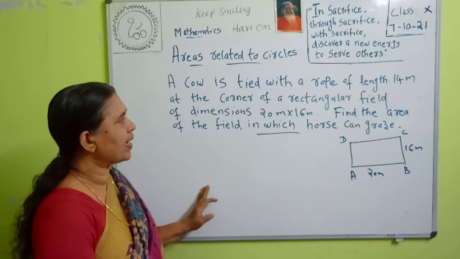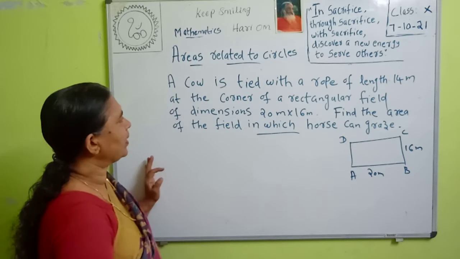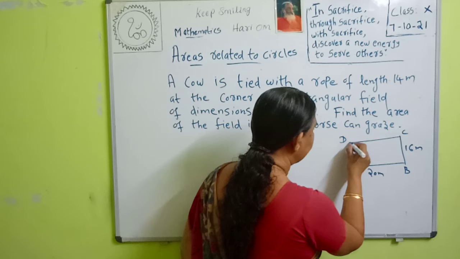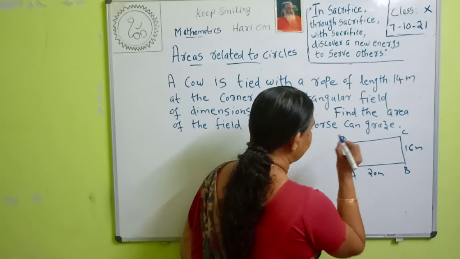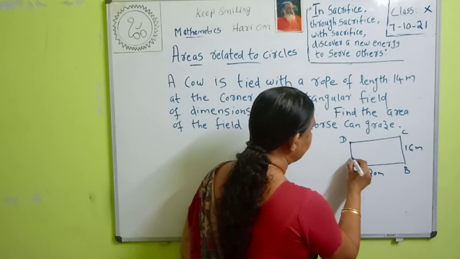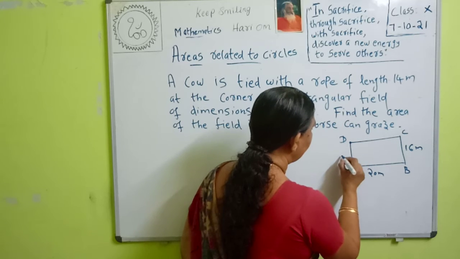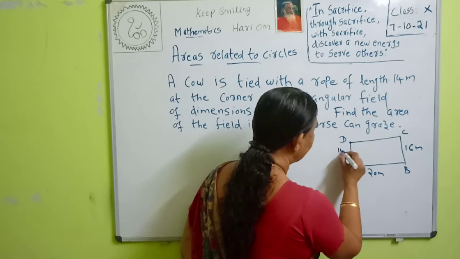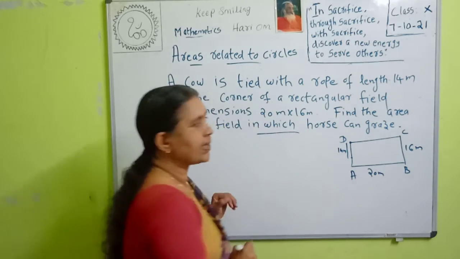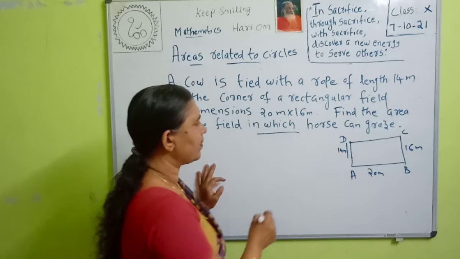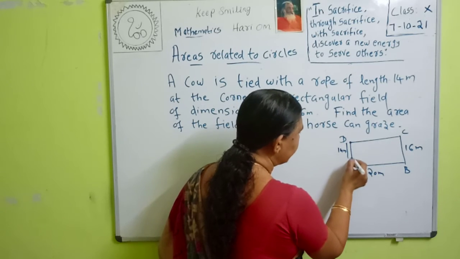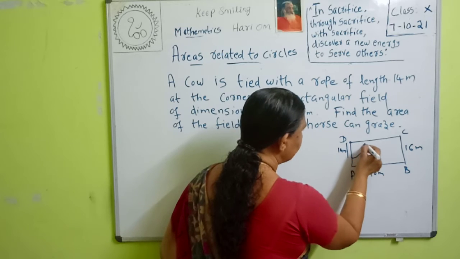A cow is tied with a rope of 14 meter at the corner of a rectangular field. We can take this point as where the cow is tied. Then the length of the rope is 14 meter. Then what is the area the cow can graze? From this the cow can graze up to this.